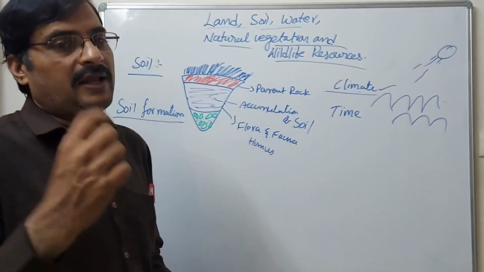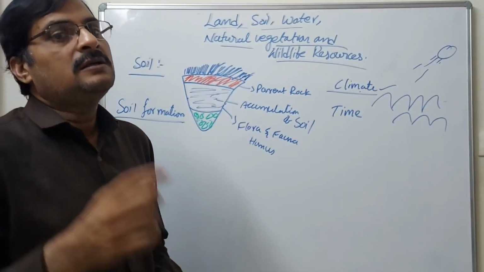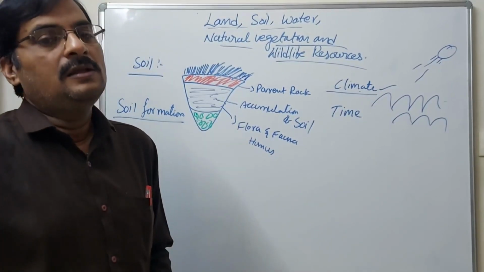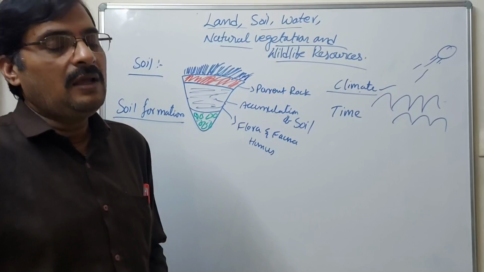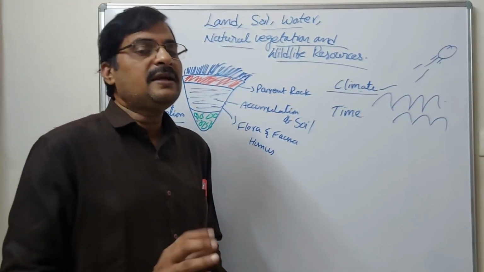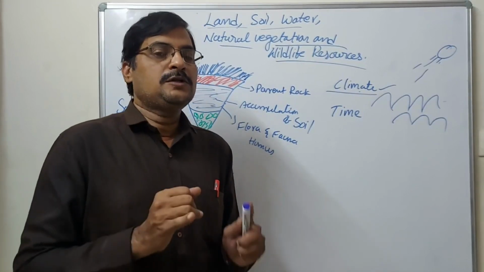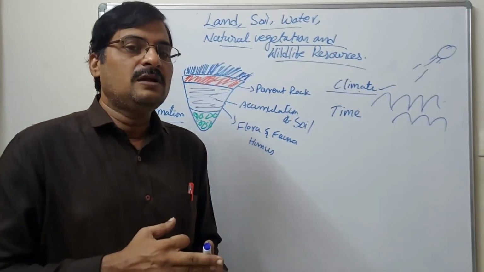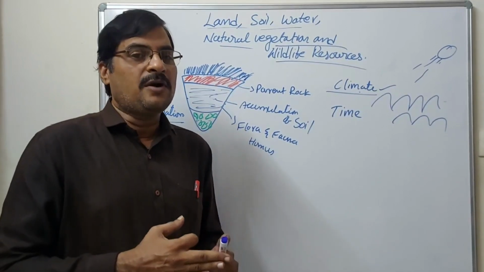Those pieces break into tiny pieces, and those tiny pieces we call soils. Soil formation depends totally on the climatic condition: temperature, rainfall and wind pressure.